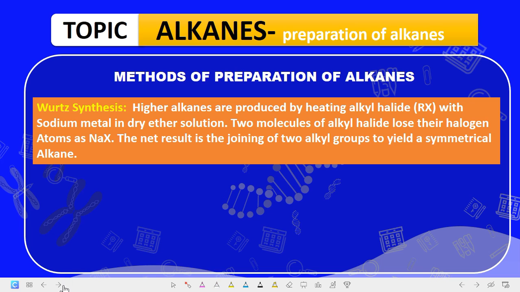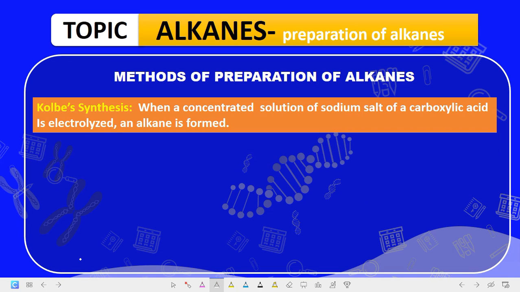Now the next one is, I think this is also a Wurtz-type reaction, the Kolbe synthesis. When a concentrated solution of sodium salt of carboxylic acid is electrolyzed, alkanes are formed. For instance, let's write the general formula. The general form is 2RCOONa plus 2H2O.